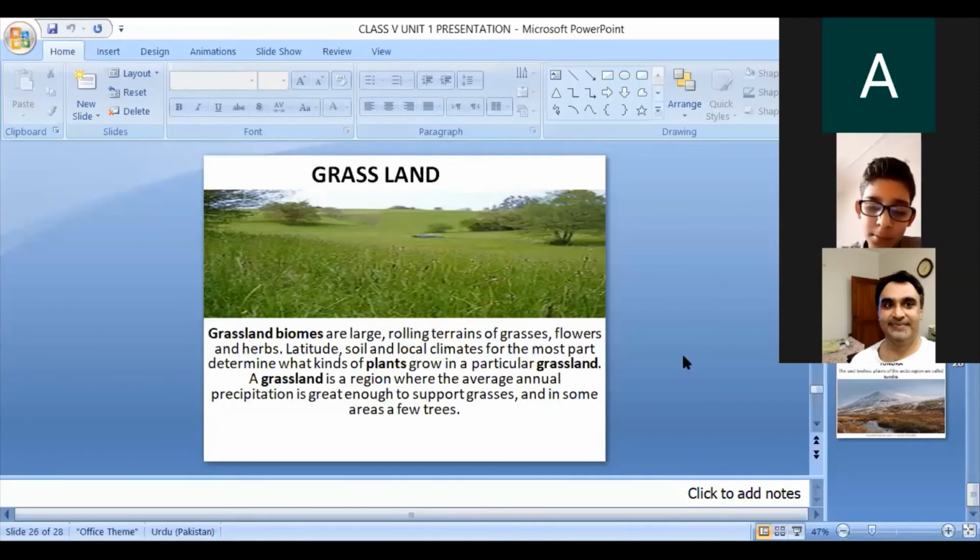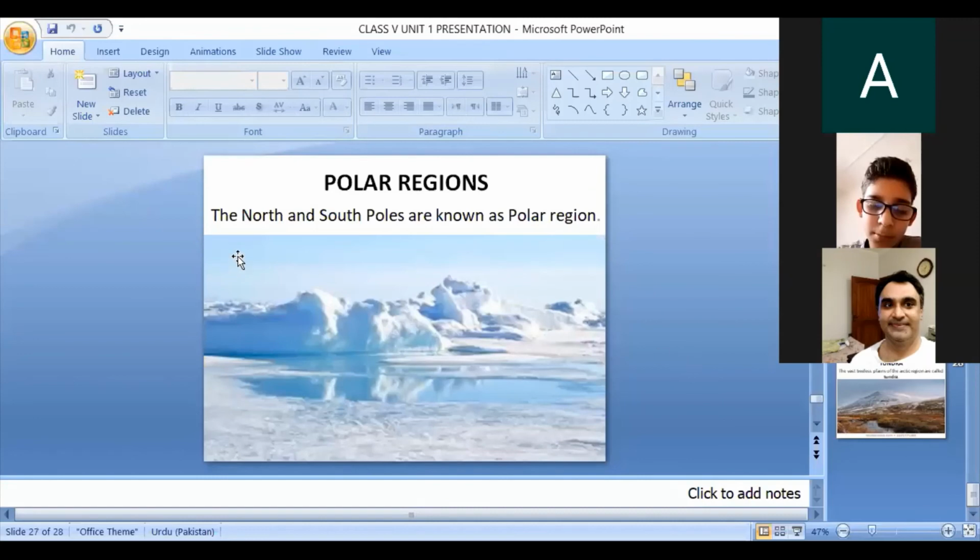The next is the polar region. What is the polar region? The north and south poles are known as the polar regions. The weather is cold, windy, and icy all year round. Some animals such as polar bears, penguins, and seals survive in the extreme weather. There is little vegetation and fishing is a major source of food.